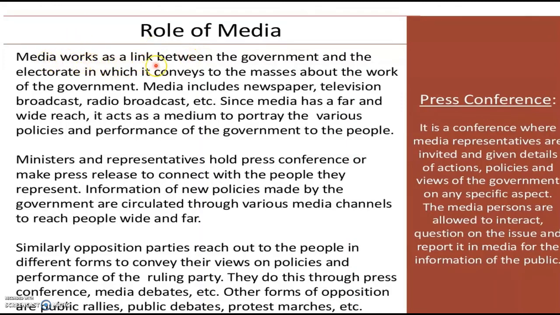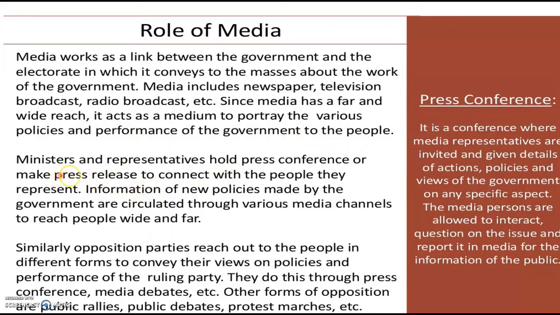Children, what is the role of media? Media works as a link between the government and the electorate in which it conveys to the masses about the work of the government. Media includes newspaper, television broadcast, radio broadcast, etc. Since media has a far and wide reach, it acts as a medium to portray the various policies and performance of the government to the people.